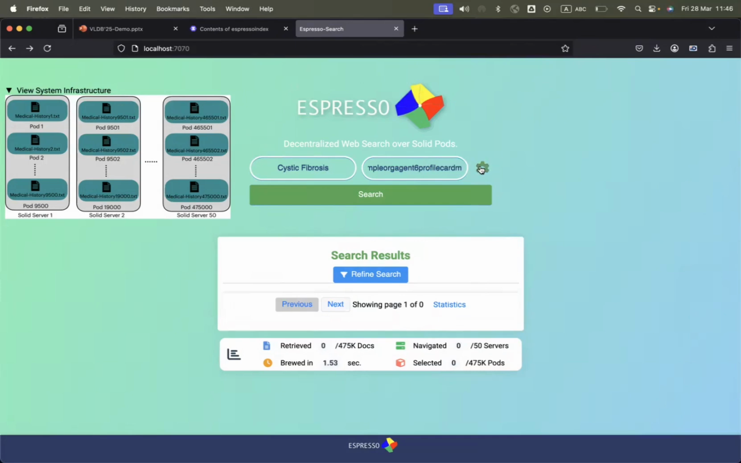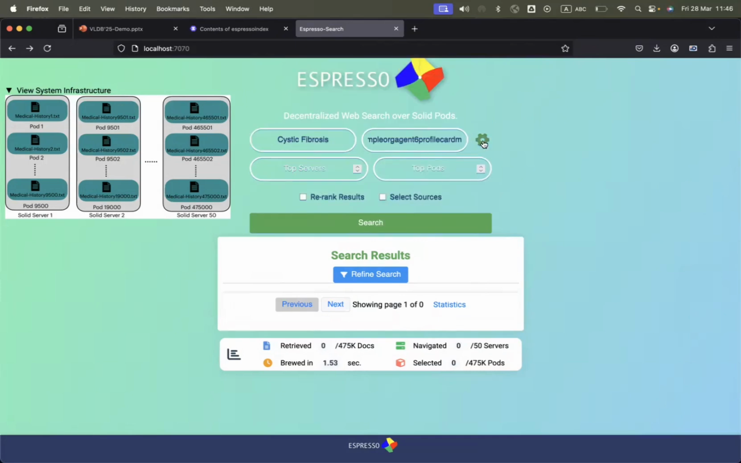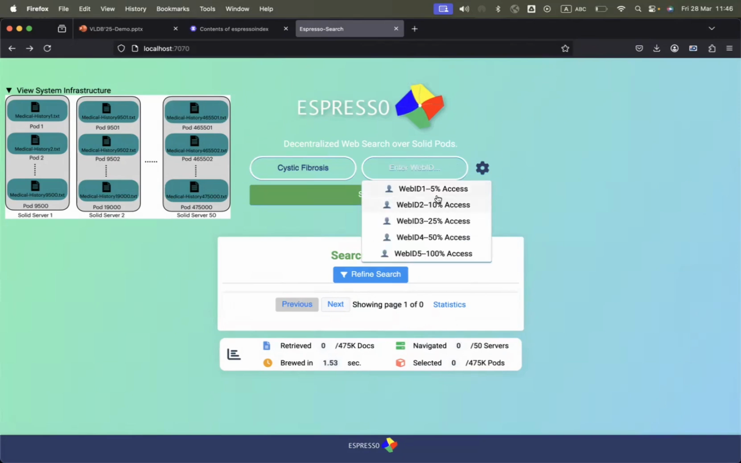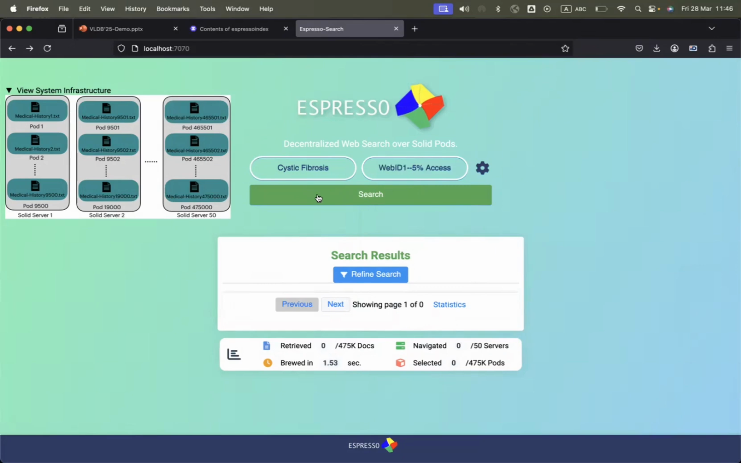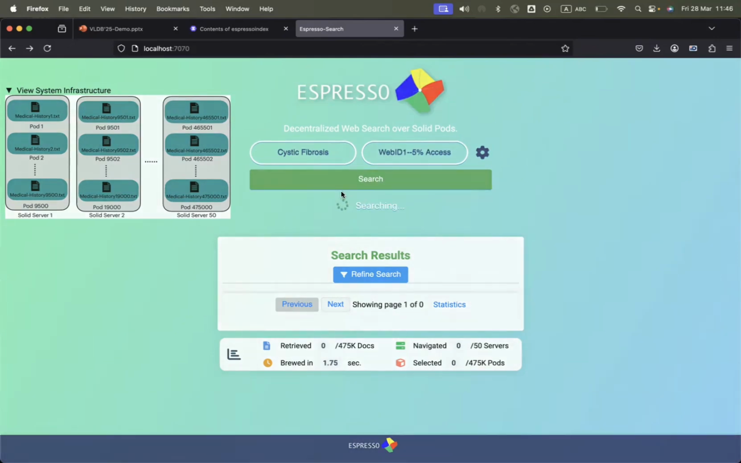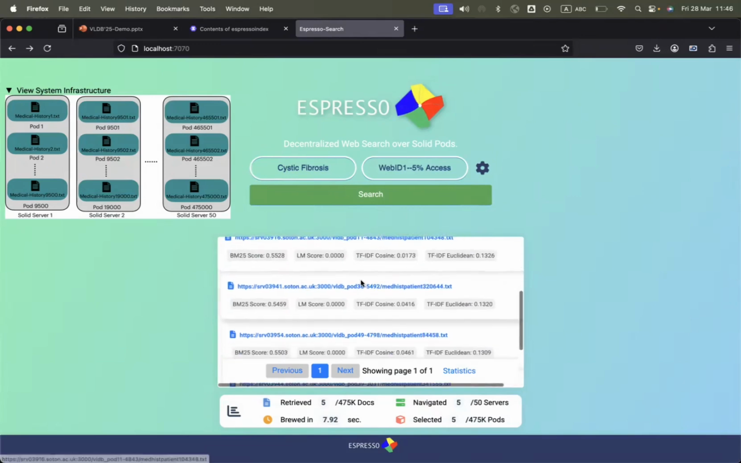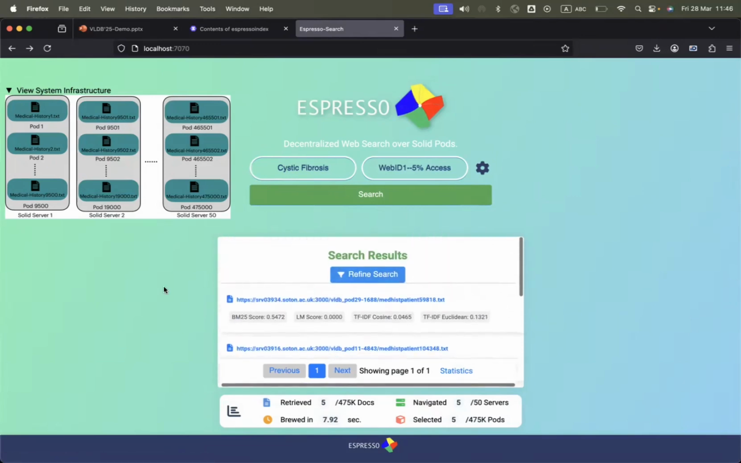results. Now let's go to another scenario, where we have prepared some web IDs with different access percentages for the sake of the demo. If we search with the web ID with 5% access to the whole data, yes, indeed, it retrieves some results here for the whole network. And we have 5 documents retrieved out of 475 KDocs spread over 50 servers here.